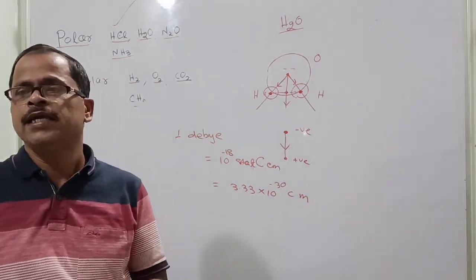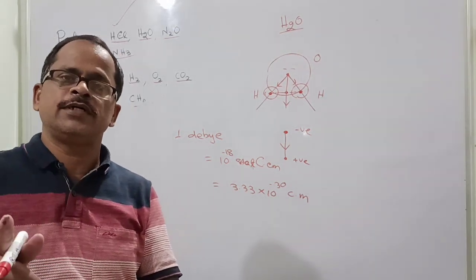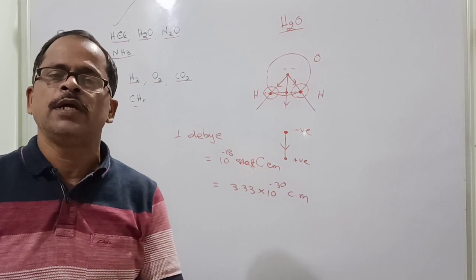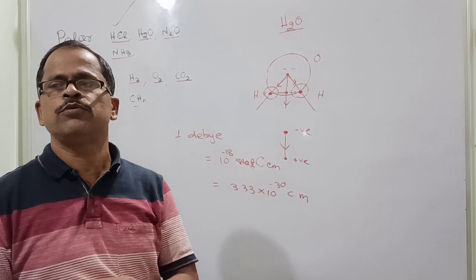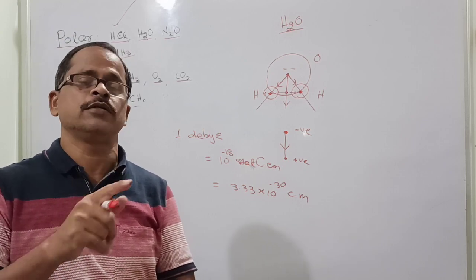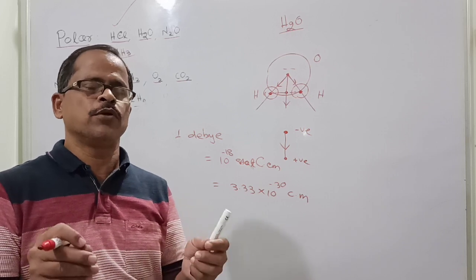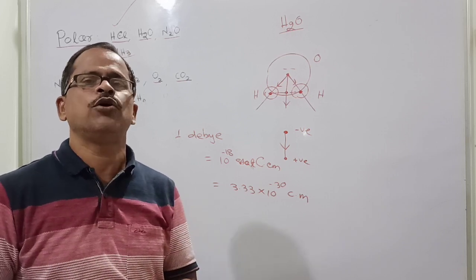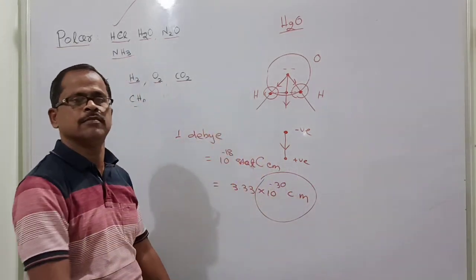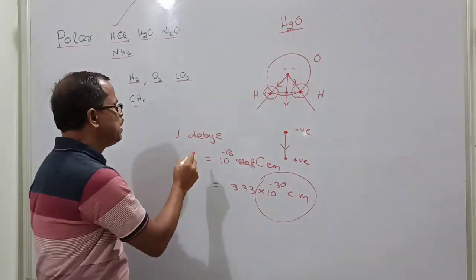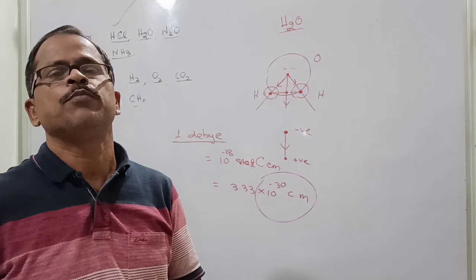So 1 Debye is 10 to the power minus 18 stat coulomb centimeter, which is the CGS unit of dipole moment, and in SI it will be 3.33 into 10 to the power minus 30 coulomb meter. So molecular dipole moment values are in the order of 10 to the power minus 30 coulomb meter. Please remember what 1 Debye is. This is all about the polar dielectric.